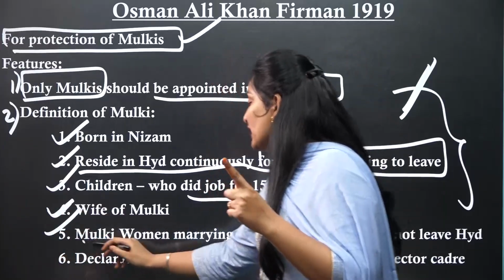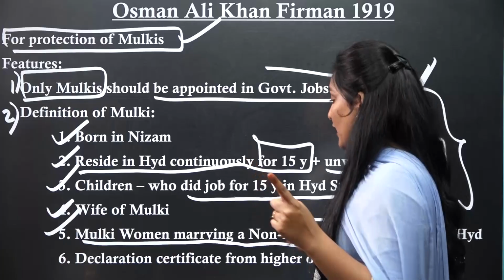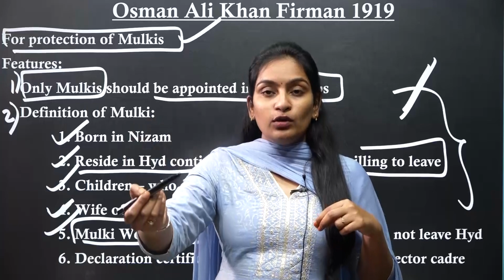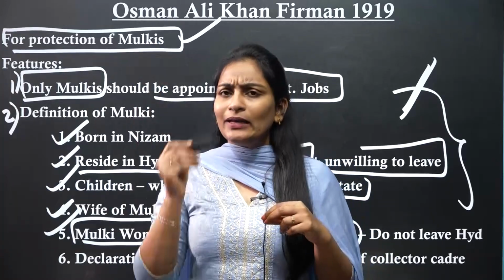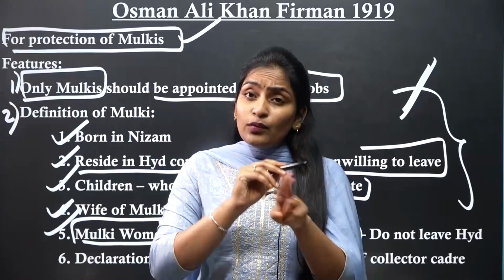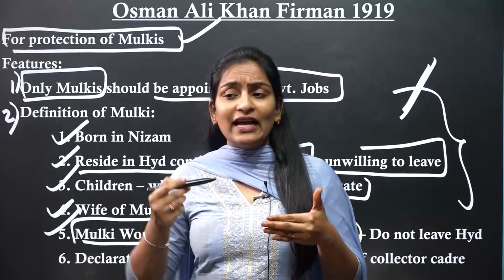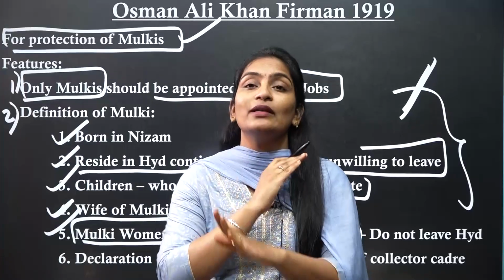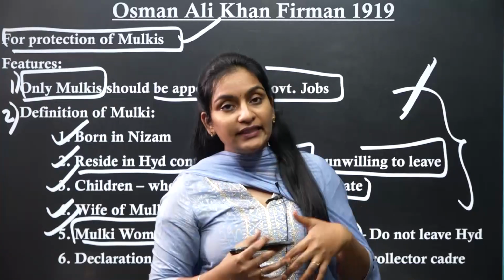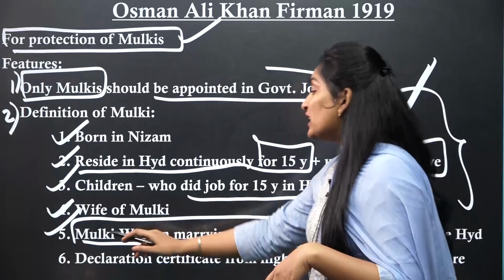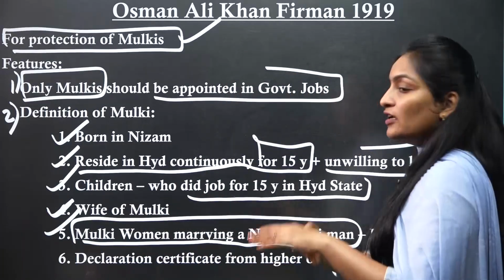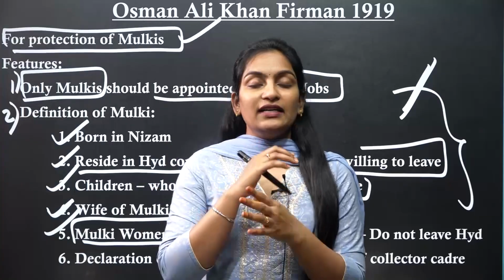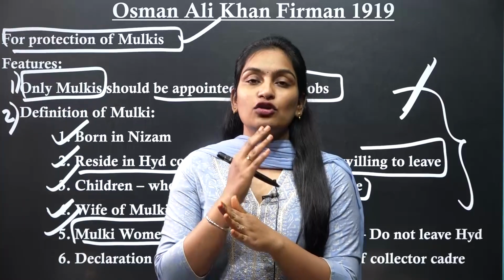And next, a Mulki woman marrying a non-Mulki man, the reverse. If a Mulki man marries a non-Mulki woman, then that non-Mulki woman will become a Mulki. That we have read. If it is reversed, like a Mulki woman has married a non-Mulki man, then the Mulki status for that woman will be taken back. You're getting my point? A Mulki woman marrying a non-Mulki man will definitely not be given the status of the Mulki.